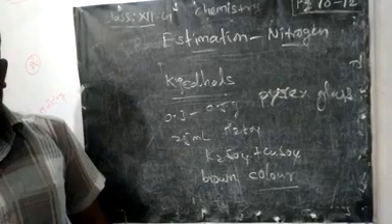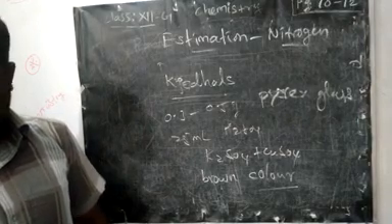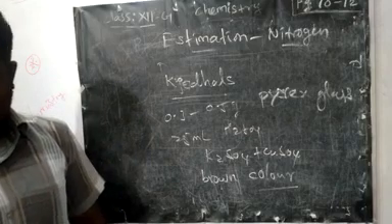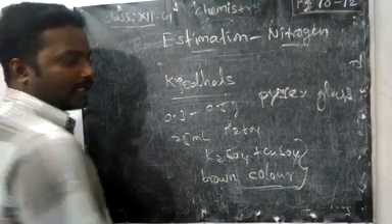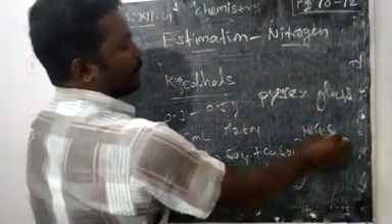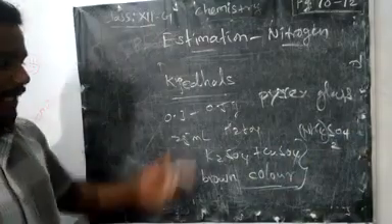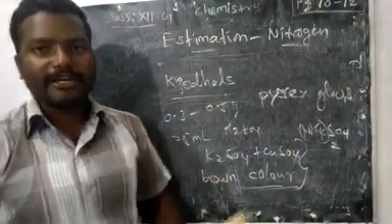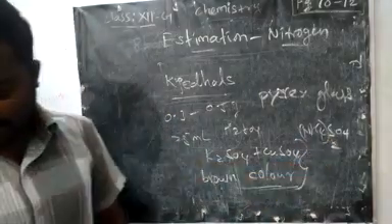At this point, when we get the brown color, we can say we got the ammonium sulfate. But ammonium sulfate, again we want to treat it with an alkali base.